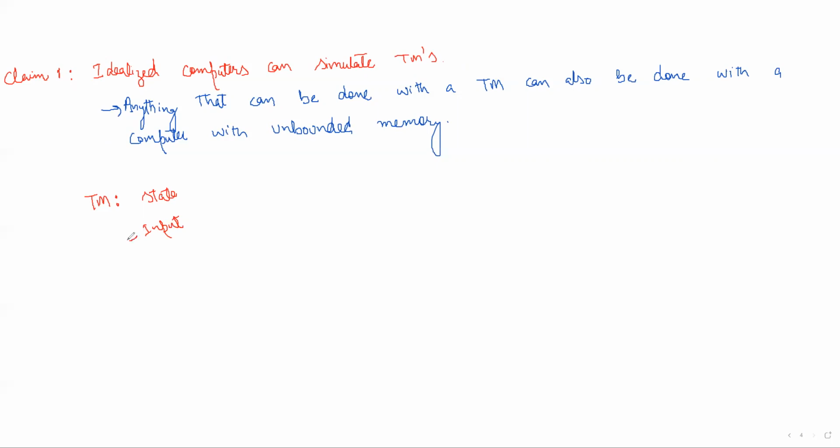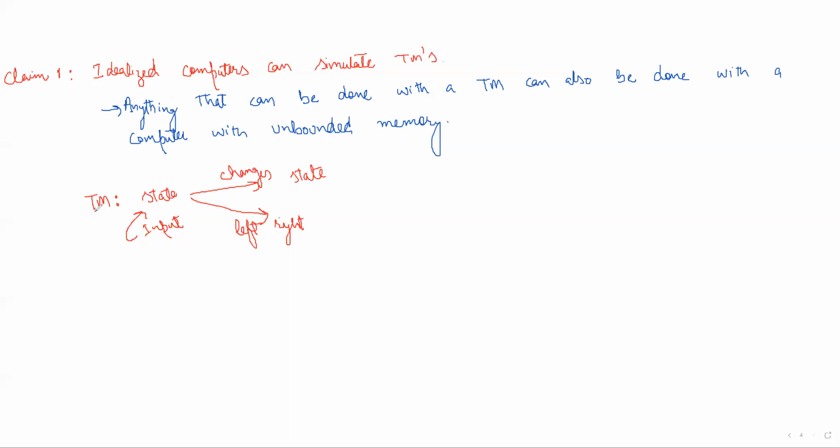A Turing machine takes an input, takes a symbol from the input, changes state, and also moves left or right. So what do we have to store for a Turing machine?